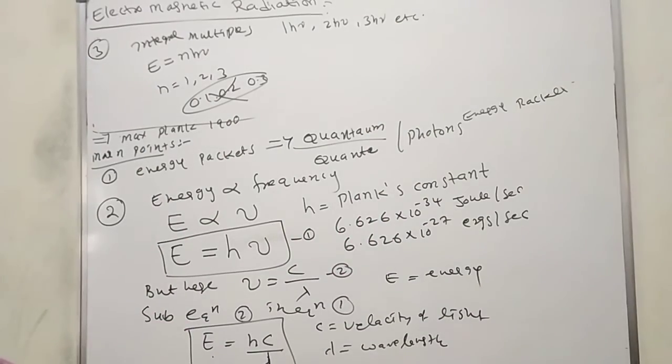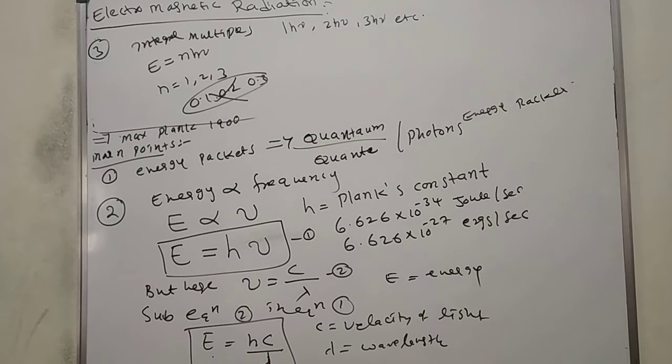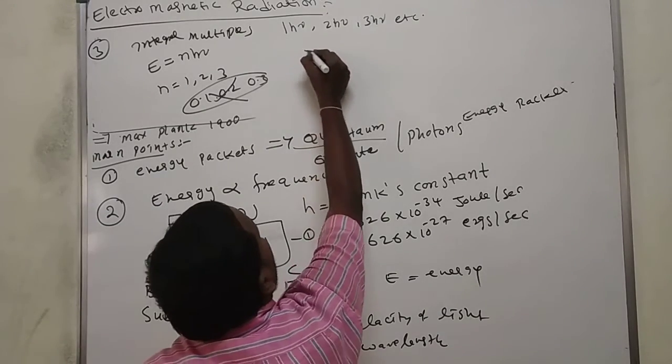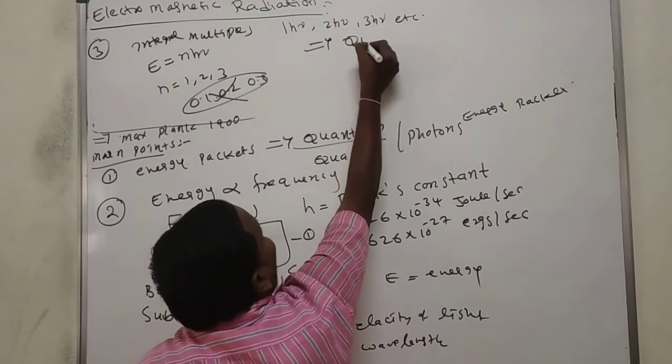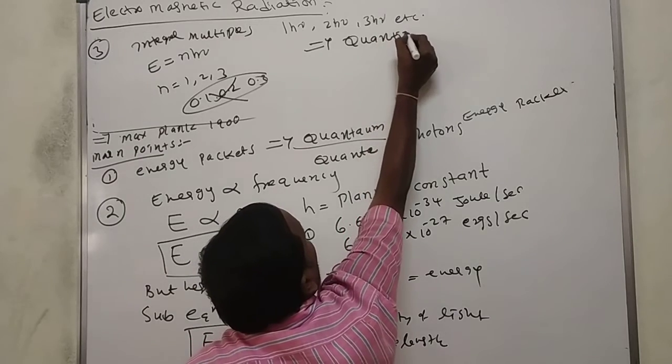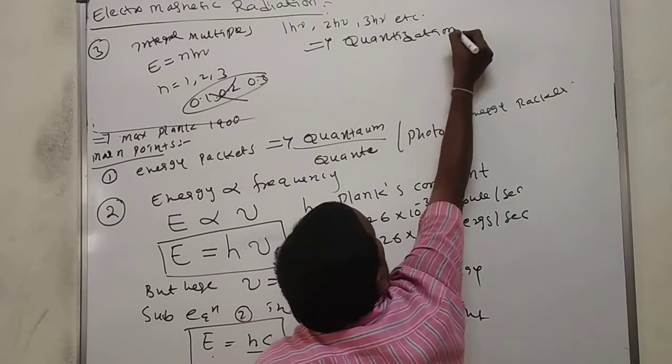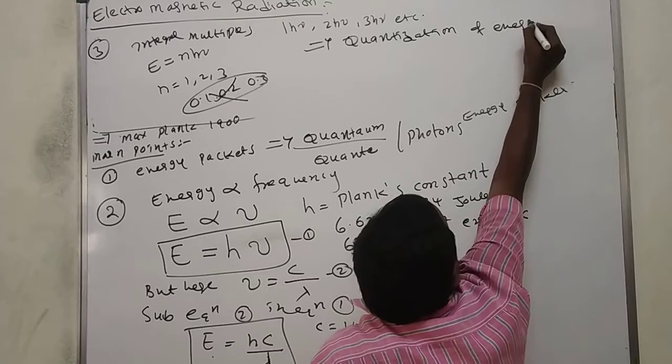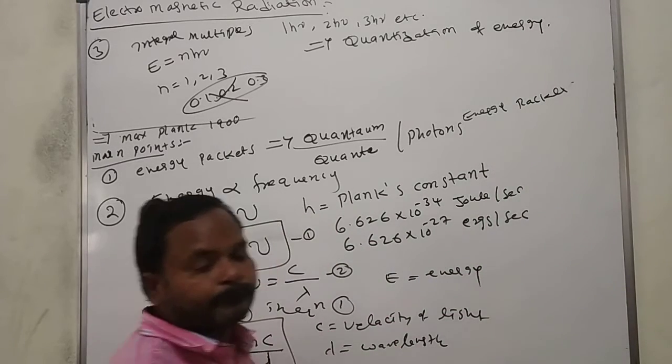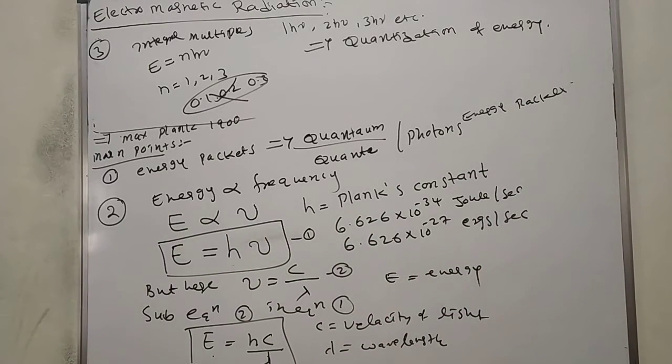Energy packets are always emitted as integral multiples, not the other way. This we simply call quantization of energy. This is the third point.